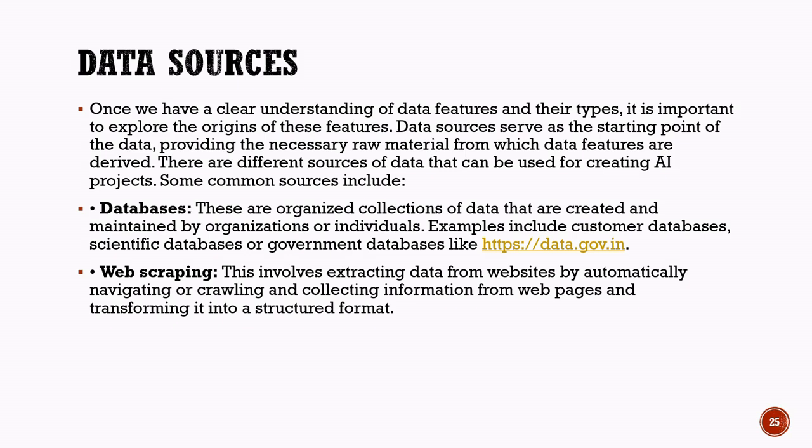Another important data source is web scraping. Web scraping is the process of collecting data automatically from websites. Special programs or tools visit web pages, extract useful information, and convert it into a structured format that can be analyzed easily. For example, web scraping can be used to collect weather data, product prices, news articles, or customer reviews from websites. Different data sources help AI systems gather the information required to learn patterns, make predictions, and solve real-world problems effectively.